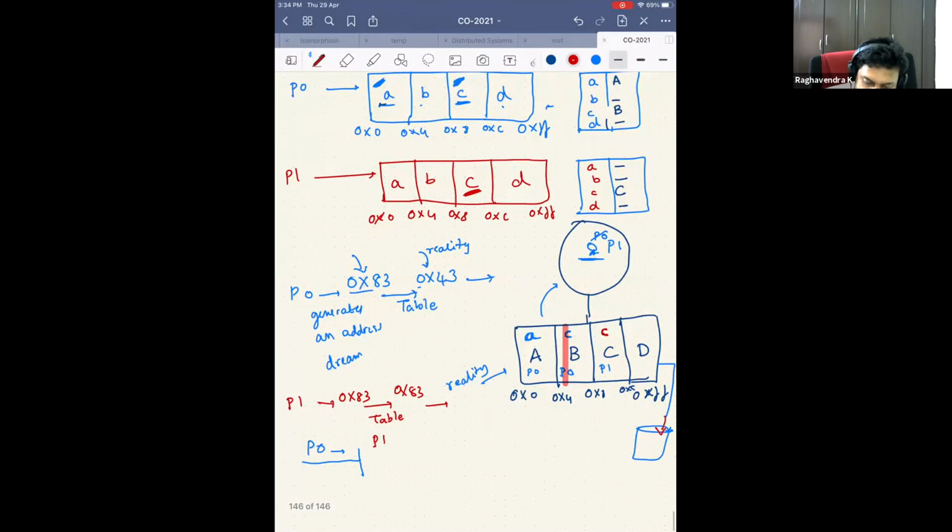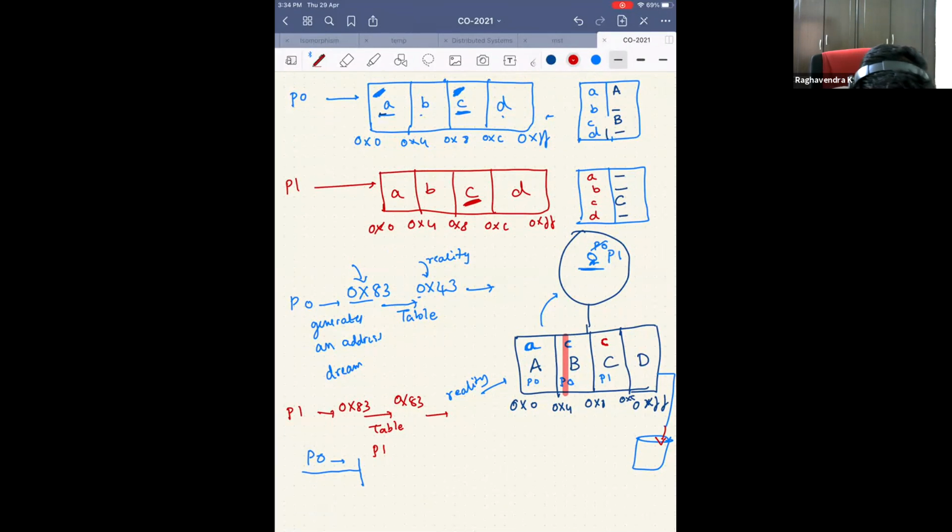Let's take one more example. Let's say P0 generates 0x43. So you went to the table. You saw that the B is not yet allocated. Let's say it says that this mapping is not there.